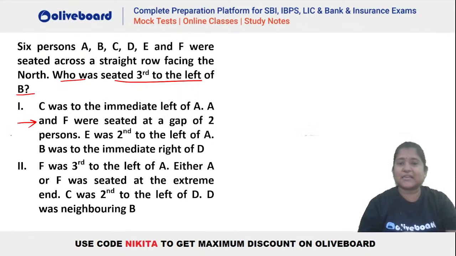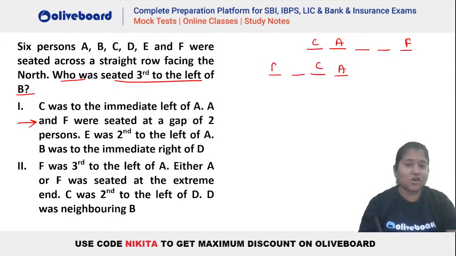Let's use the data given in option number one. C was immediate left of A. Okay, C is immediate left of A. A and F are at a gap of 2. So we can have two possibilities, right? We can have F here, because A and F at a gap of 2 can be on either of the sides, or F can be here. Either of the two situations.